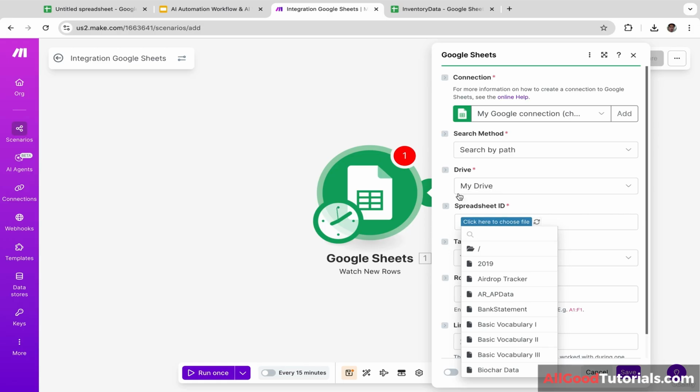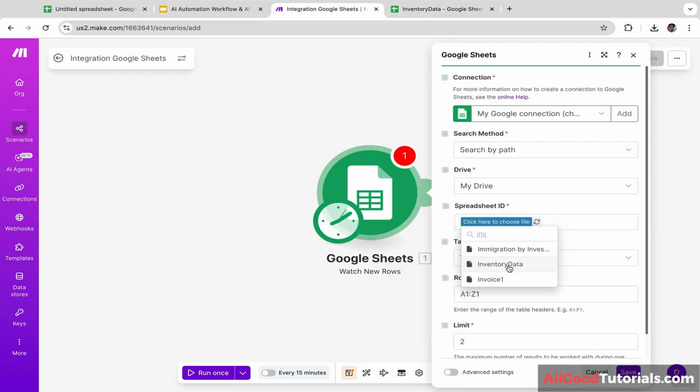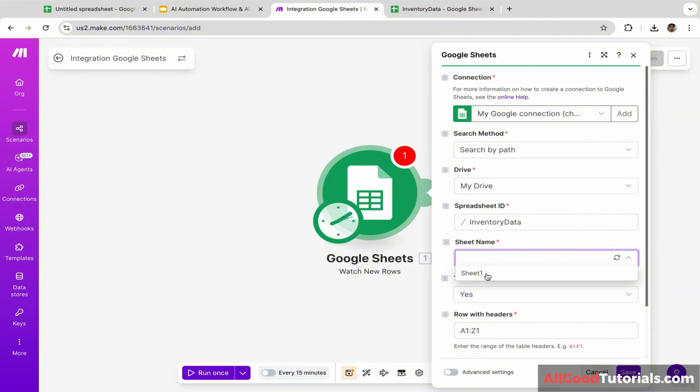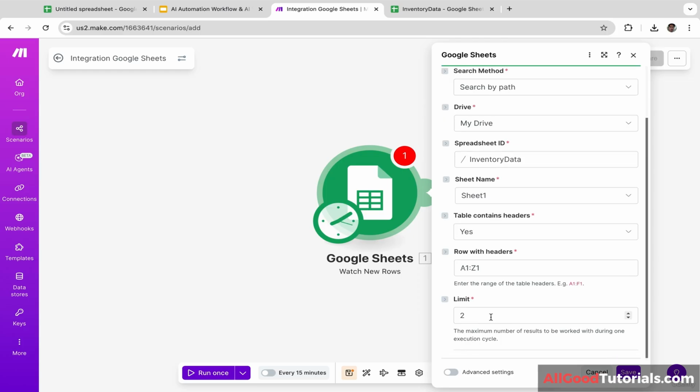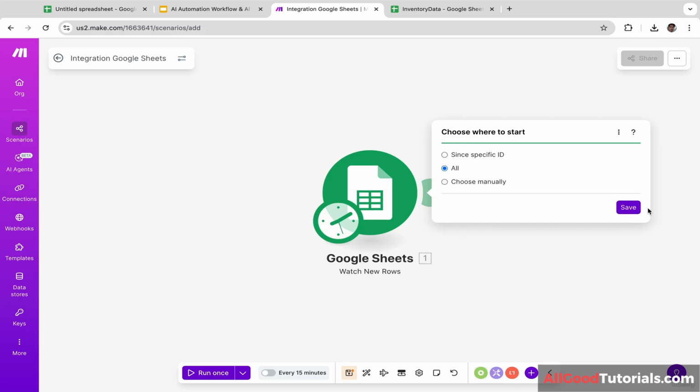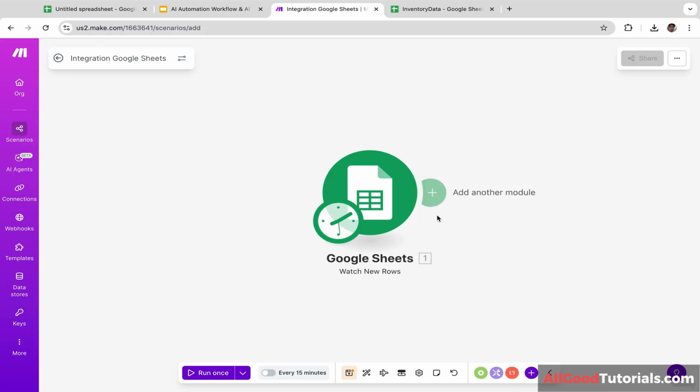and we are going to connect Make with the inventory data. So let's type in the file name, inventory data, and as you guys can see, there is only one sheet here, sheet 1. So let's click this and let's choose sheet 1. And let's scroll down. For the limit, we are going to set it to 10. And let's click save. And let's choose all and let's click save again.